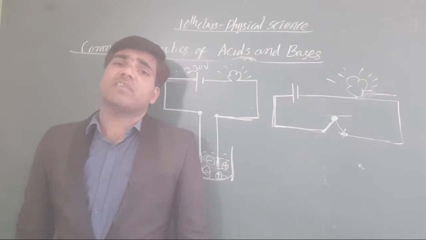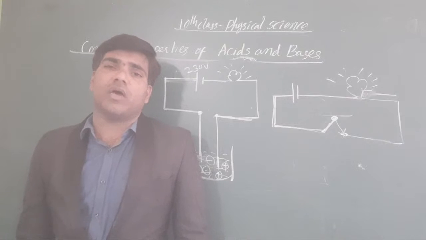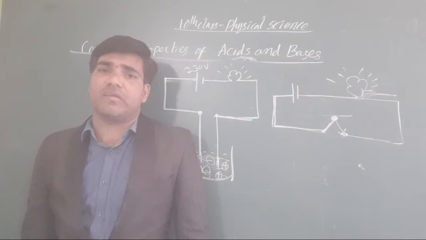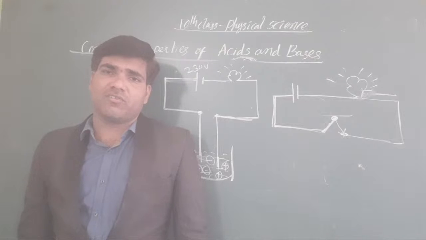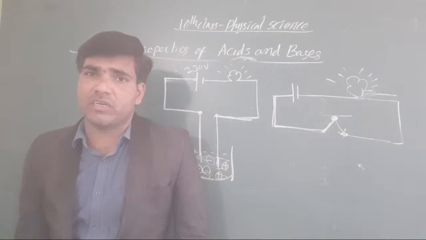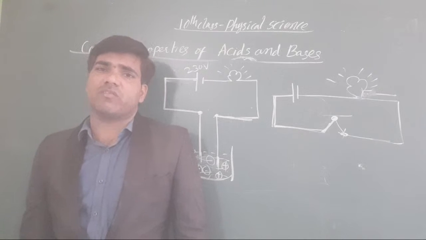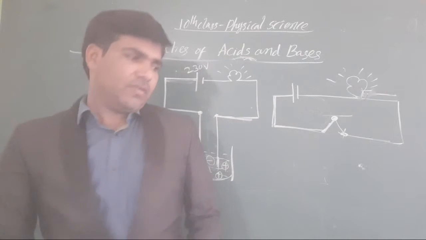Whatever the elements are there, they are not converted into ions when we go for the electrolysis process. Clear, all the students? When you go for the electrolysis process of acids, it compulsorily produces H plus ions. It is dividing as H plus ions. Got it?